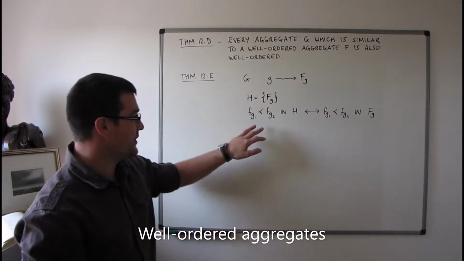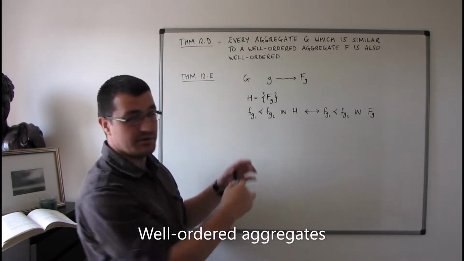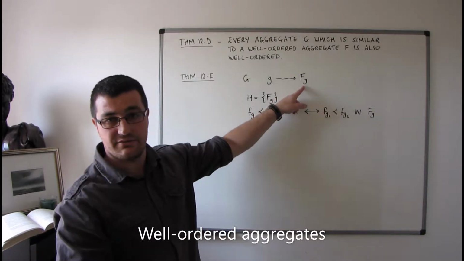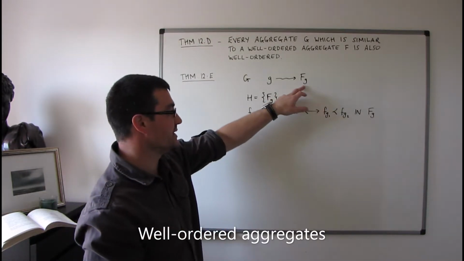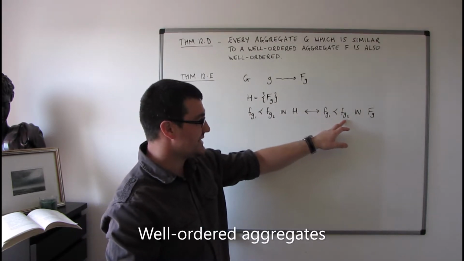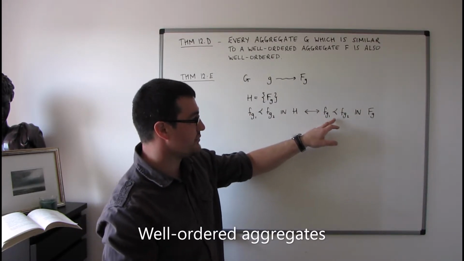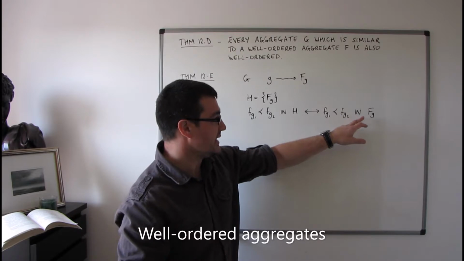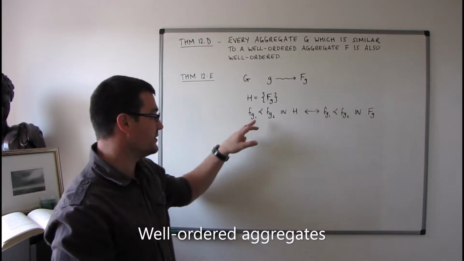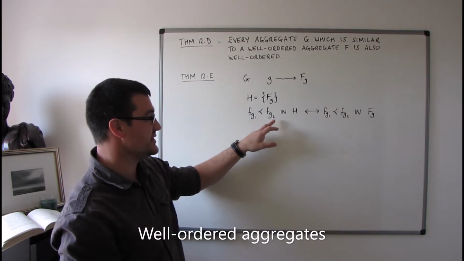So in other words, if both of these belong to one and the same FG, then if FG1 precedes FG2 in FG, then FG1 also precedes FG2 in H.